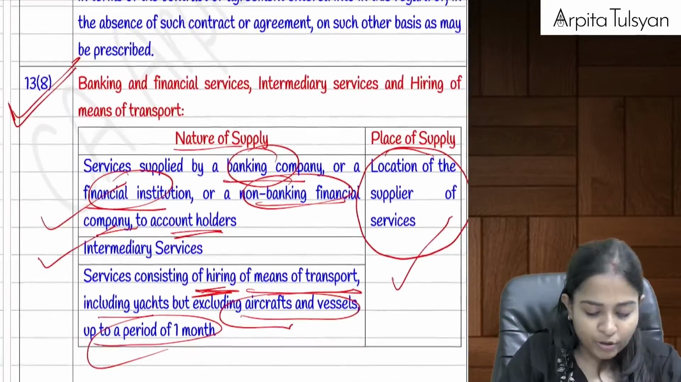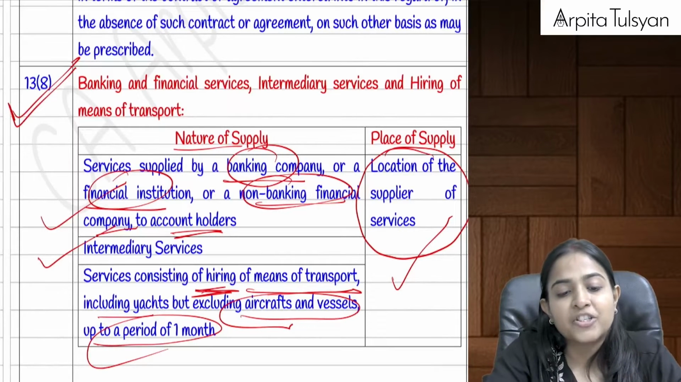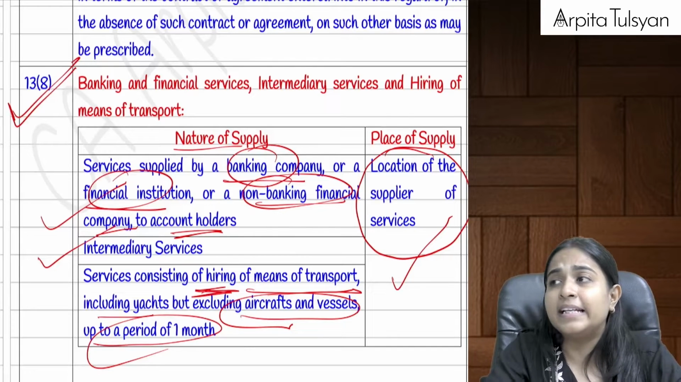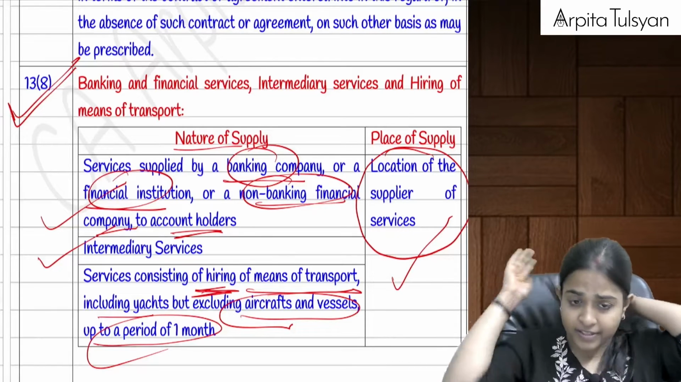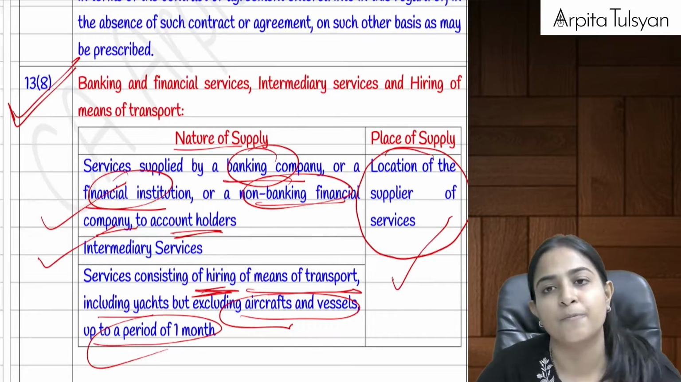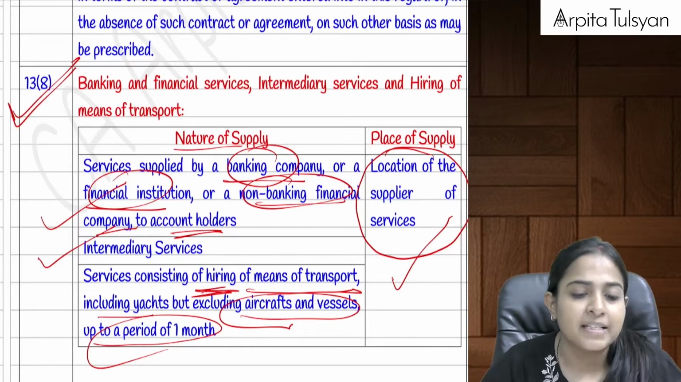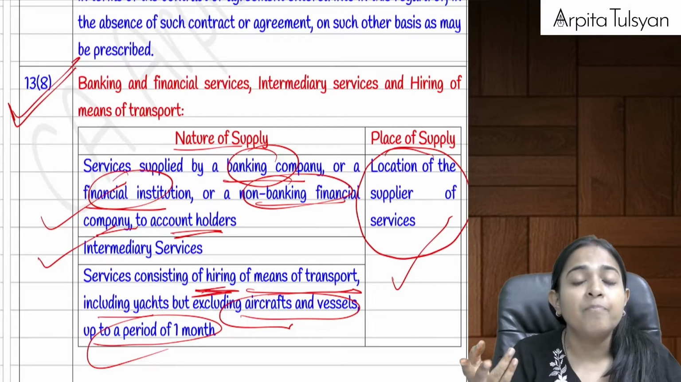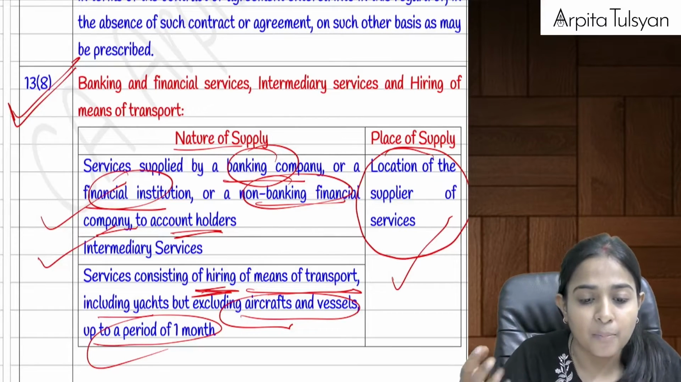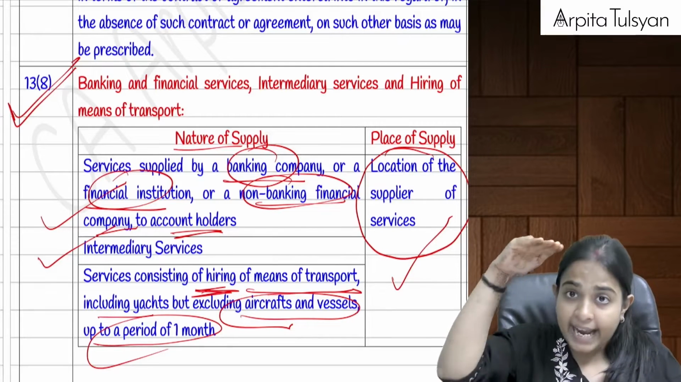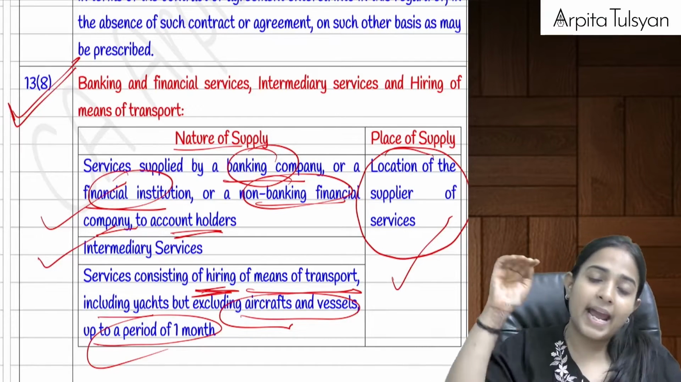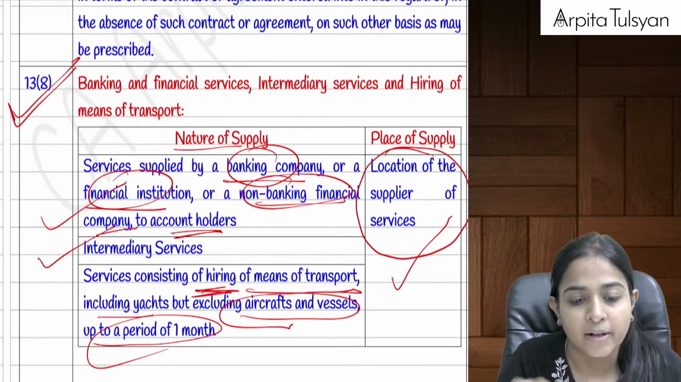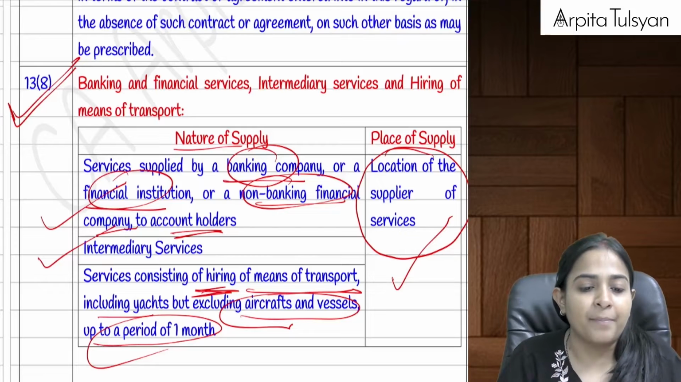Then after that, going on to the next service, that is section number 13 subsection 8. Section 13 subsection 8 talks about banking and financial services, intermediary services, stockbroking services, etc. will be included, and hiring of transport services. Now hiring of transport means, let's say we have hired it from outside India, any particular mode of transport except aircraft and vessel, including yachts. Yachts will be included. Okay, for a maximum period of 1 month.